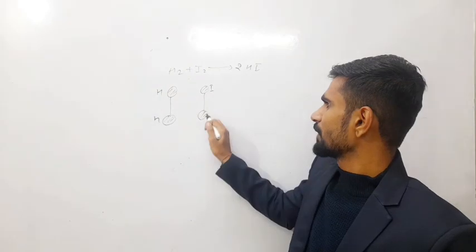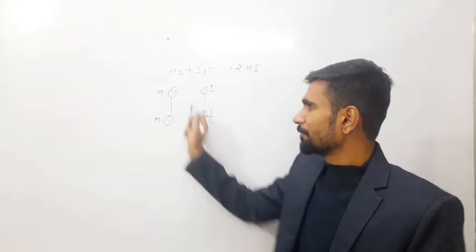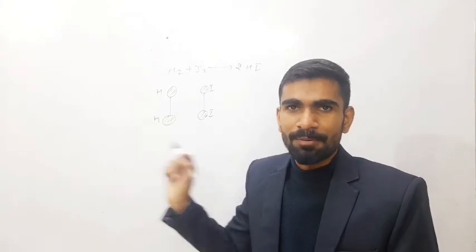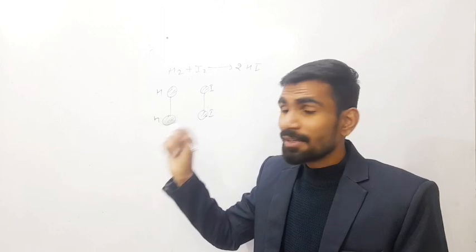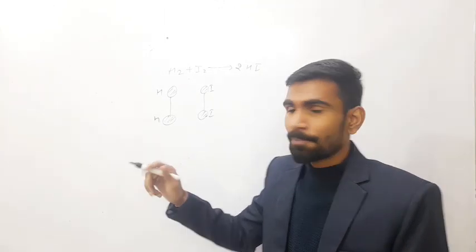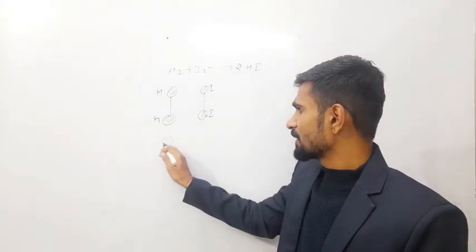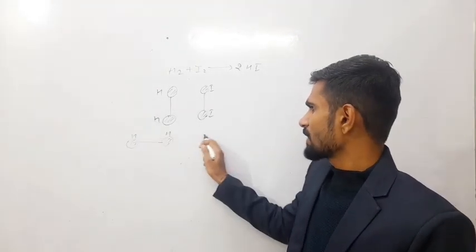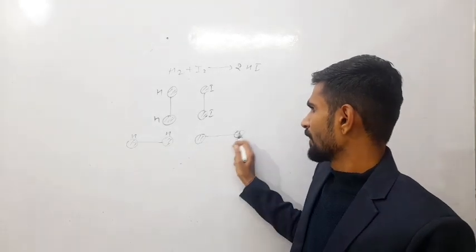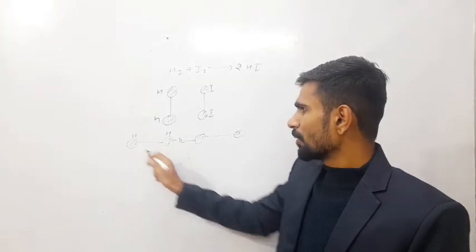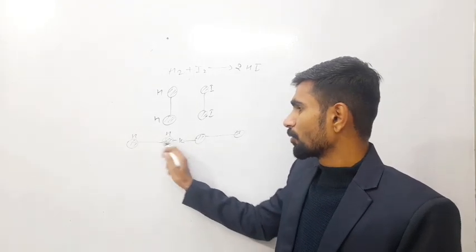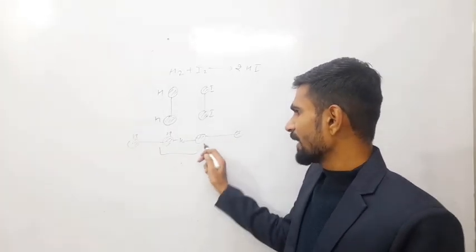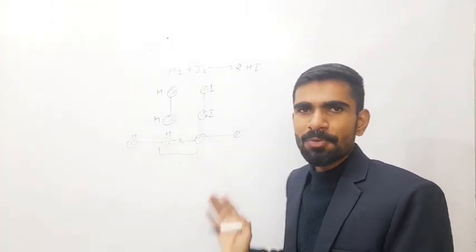Hydrogen, iodine. If they collide in a certain way, meaning proper orientation, this is the factor that is responsible for effective collision. For example, if this H2 molecule is like this, H, and this I2 molecule is like this, and they collide in this way, so that these two molecules collide but these do not collide with each other, this is called ineffective collision, which does not produce product.